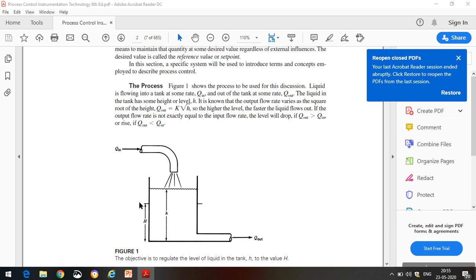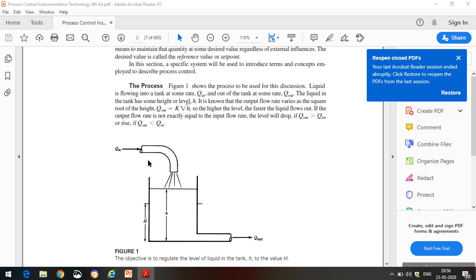If the output flow rate is not exactly equal to the input, the level of the tank may rise or may drop. If the output flow rate is more than the input flow rate, the level of the tank will drop. If the output flow rate is less than the input flow rate, that is Q in, the level of the tank will rise. And this process also has another very important property, which is called self-regulation.